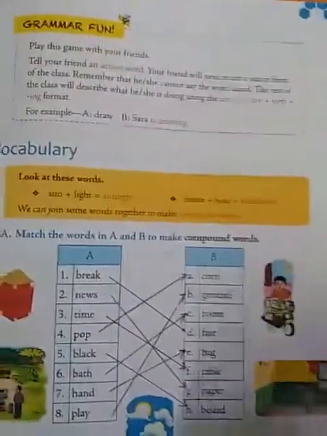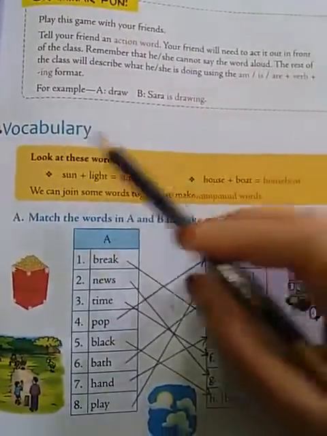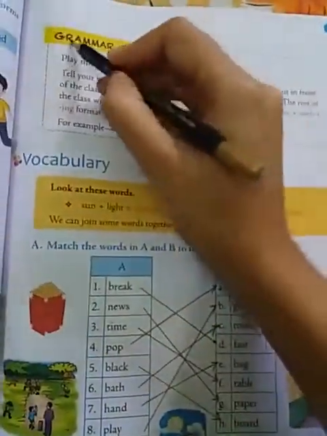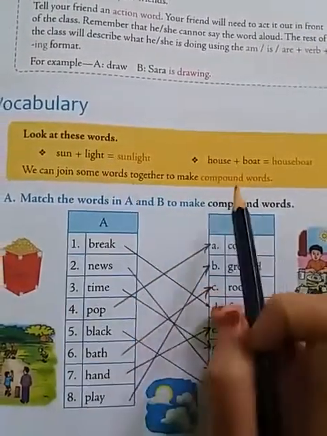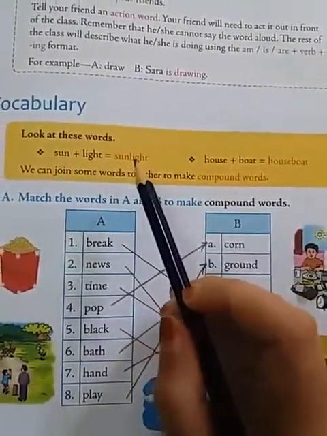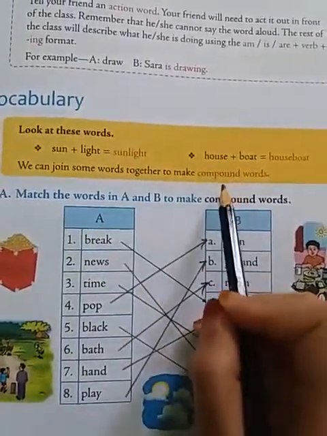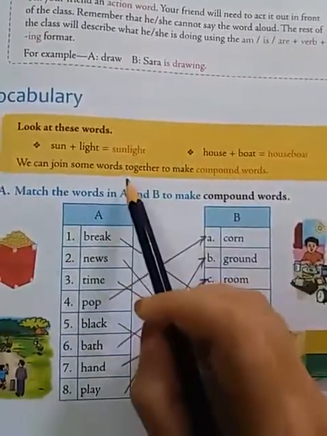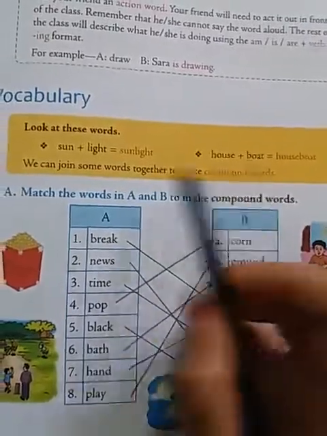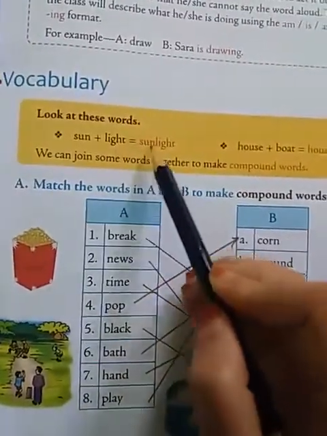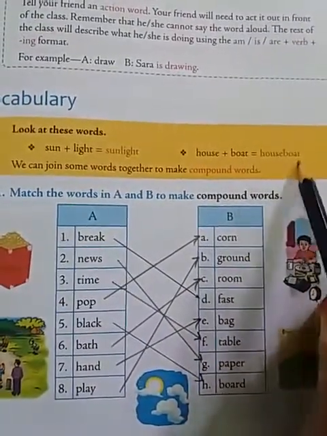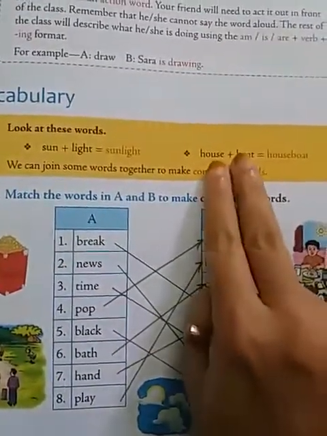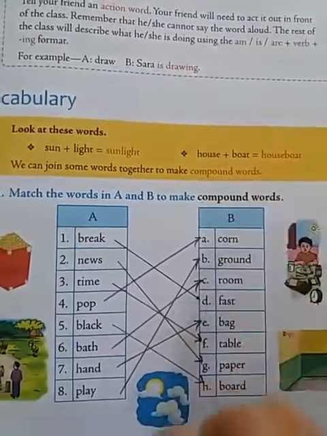Now let us see this bit. Vocabulary part. This grammar fun is not necessary. Vocabulary words, what is contained here now? Compound words. Compound words, how do we know? Compound words are nothing but we can join some words together to make compound words. For example, sun plus light equals sunlight. House plus boat equals houseboat. These two words we will join. So it will become compound words.